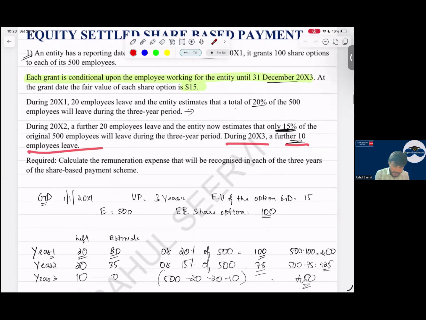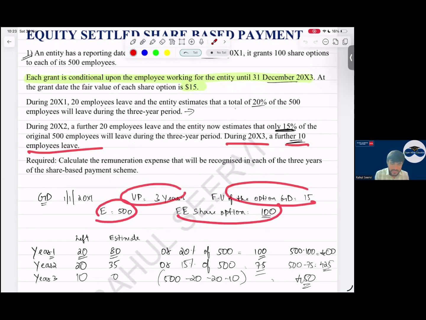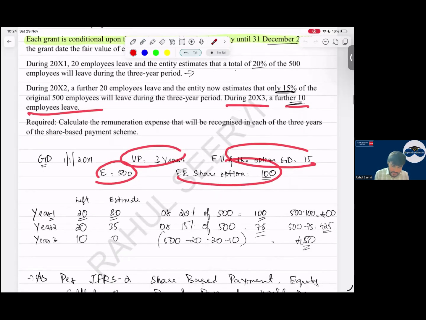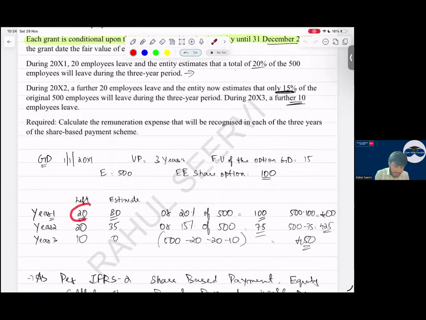So what is my vesting period? 3 years. Fair value is 15. Employees 500, share options 100. So what will I say? 20 left, 80 will be remaining. So what is the total? The total is 100, 20 left, so the total is 75.